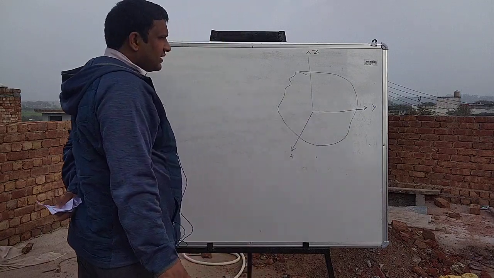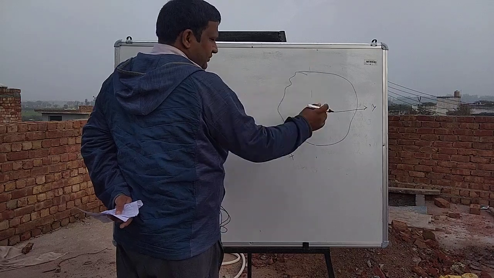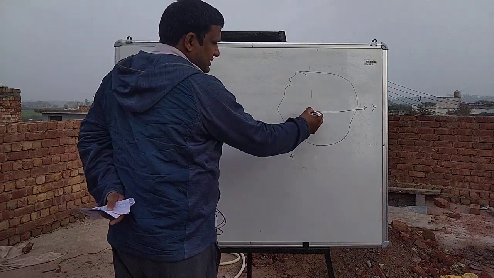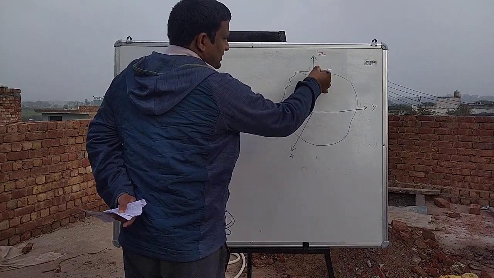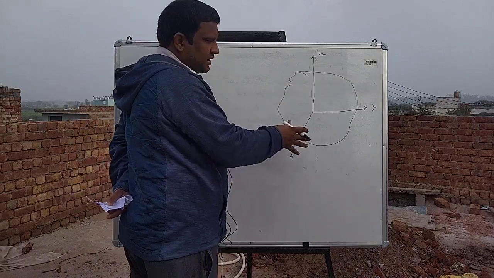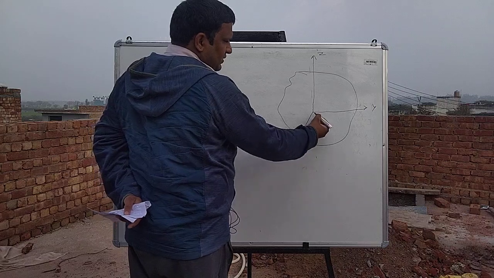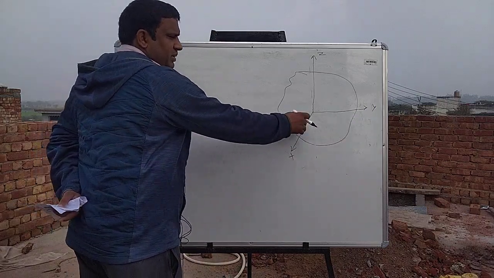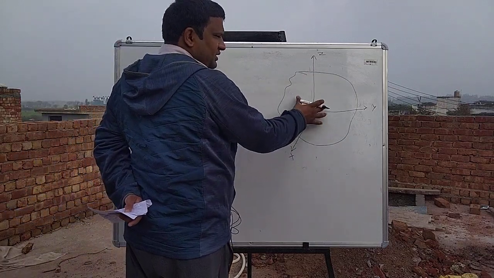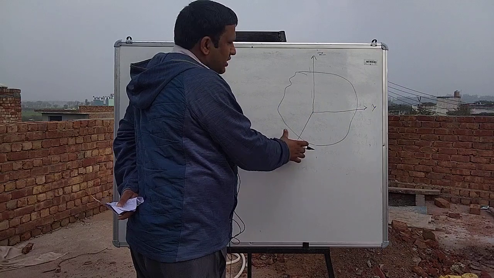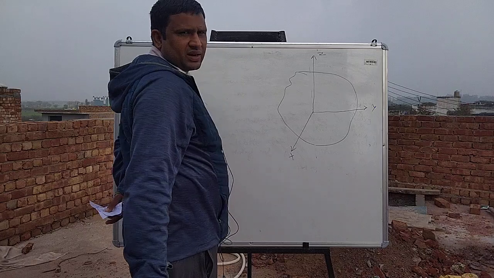xy plane के अंदर lamina है, और we want to find the moment of inertia of this plane lamina lying in xy plane about an axis that is perpendicular to it, ये आपका z axis हम यहाँ पे शो कर देते हैं. z axis is perpendicular to the plane of lamina and these are two mutually perpendicular axes, one is x axis, one is y axis, ये mutually perpendicular to each other. We want to calculate the moment of inertia of this plane lamina in xy plane about the z axis that is perpendicular to x and y axis.